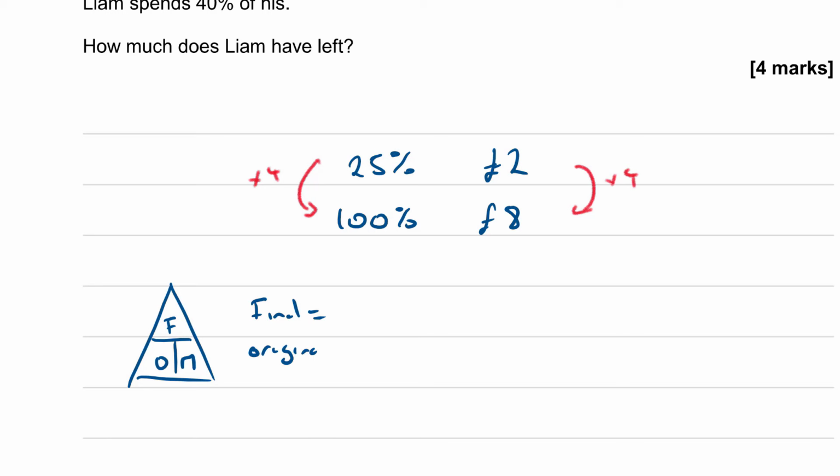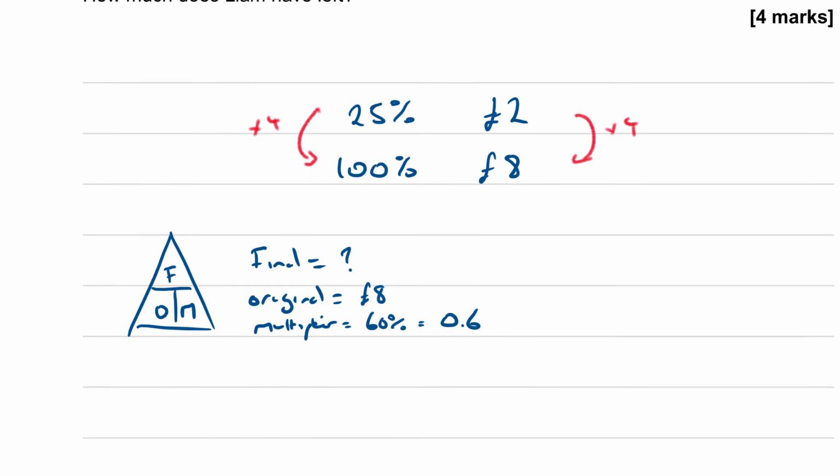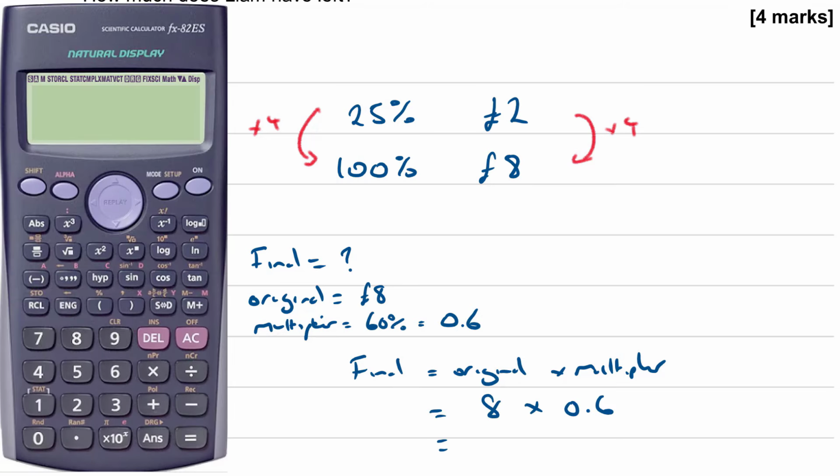Our original is £8, and our multiplier, let's say we want to find 60%, don't we? 60% of the amount has a multiplier of 0.6. So to find our final, just cover that up, it is original times multiplier. Final is equal to original times multiplier. So 8 times 0.6, according to my calculator, is 4.8.